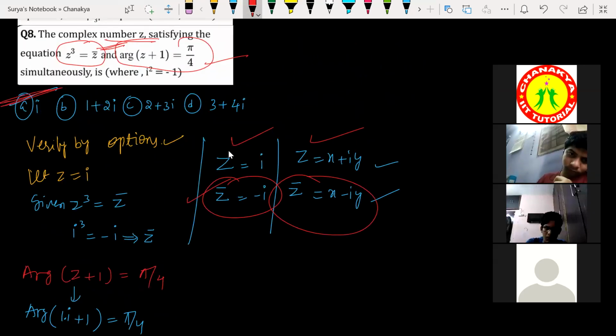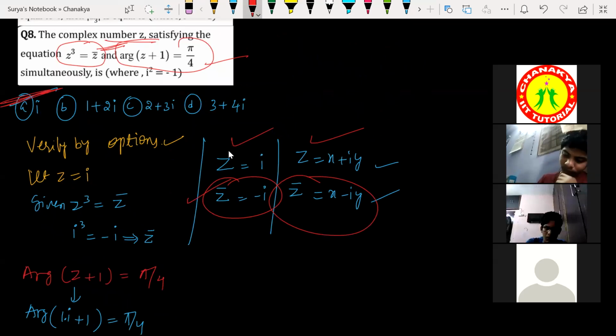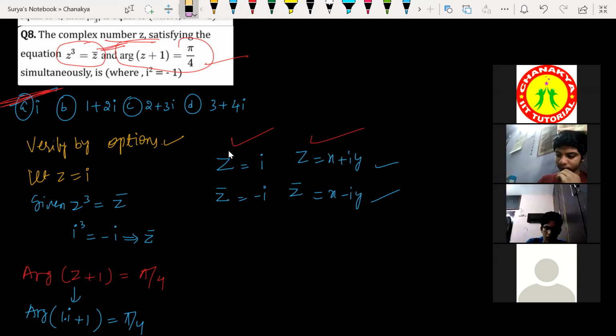So this answer is correct now. Why? Because we are getting I is equal to I. So I'm getting LHS is equal to RHS. So that is my satisfying option. So option A is correct here. Clear? Any points, children? Any doubts here?